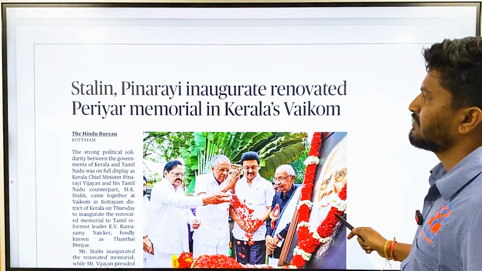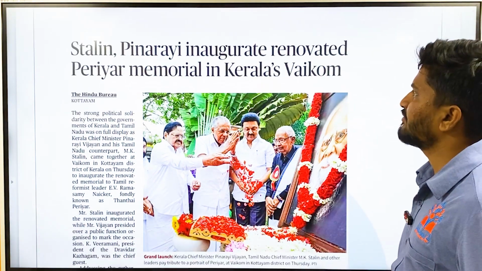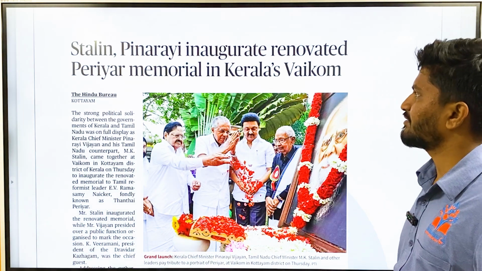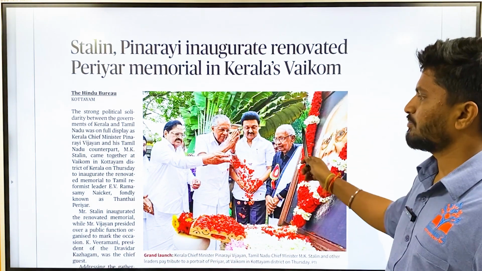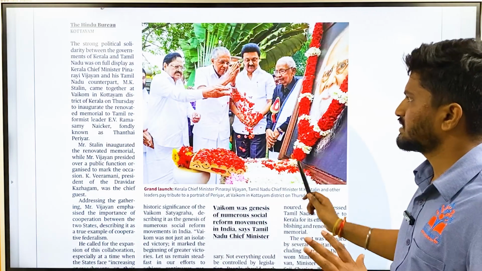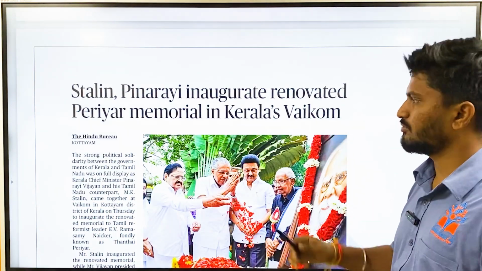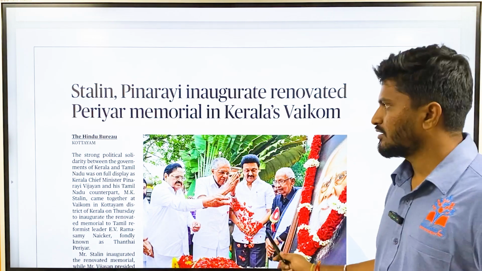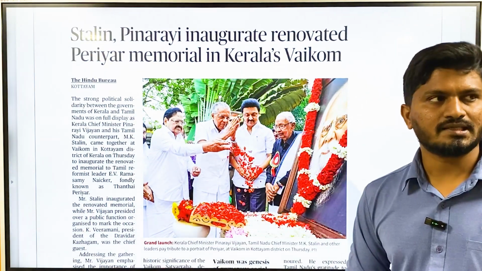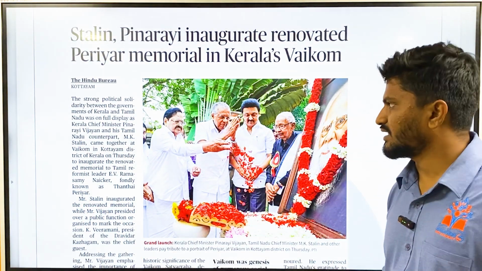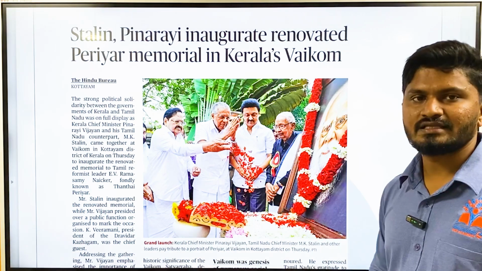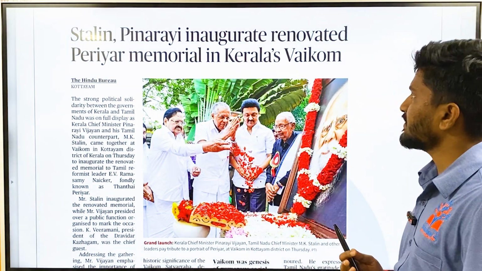Then there was an article that Stalin and Pinarayi Vijayan inaugurated the renovated Periyar Memorial in Kerala's Vaikom. This article is not important, but Kerala's Vaikom becomes very important, because Vaikom is very famous for the Vaikom Satyagraha. One of the main leaders of the Vaikom Satyagraha was Periyar. As a result, they renovated